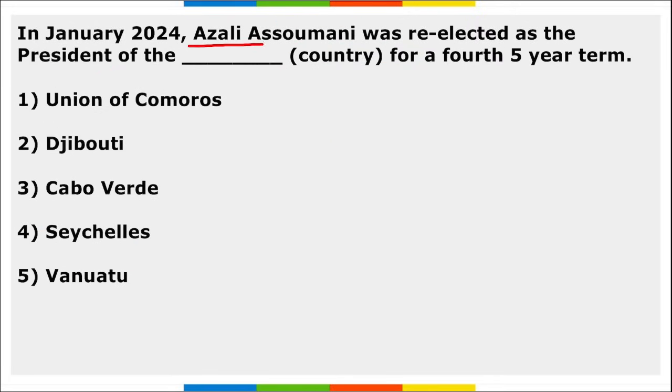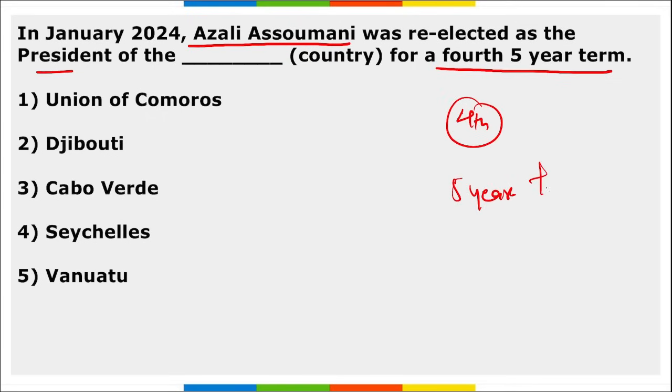Next, Azali Osmani was re-elected as the president of dash country for the 5-year term, right? This was his 4th 5-year term. So Azali Osmani was elected as the president of Union of Comoros, right? This is the name of the country for which he has been appointed.